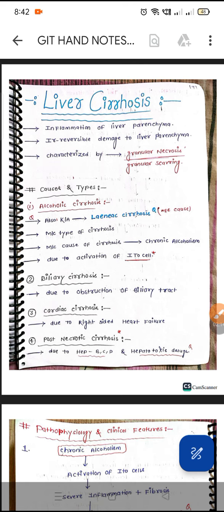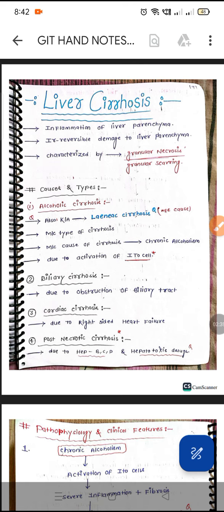So coming to the main topic, what are the different types of cirrhosis of the liver? The first one is very important: alcoholic cirrhosis, also known as Laennec's cirrhosis. It is the most common type of cirrhosis. The main common cause is chronic alcoholism.